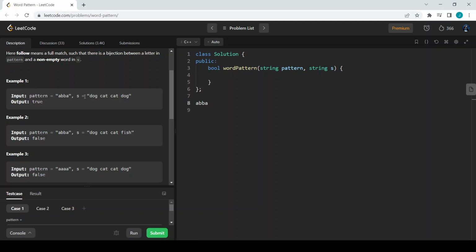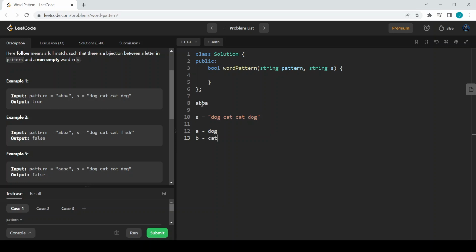So this is the pattern and this is the sentence: dog, cat, cat, dog. Let us first try to add the bijection between them. A is mapped with dog, then B is mapped with cat.